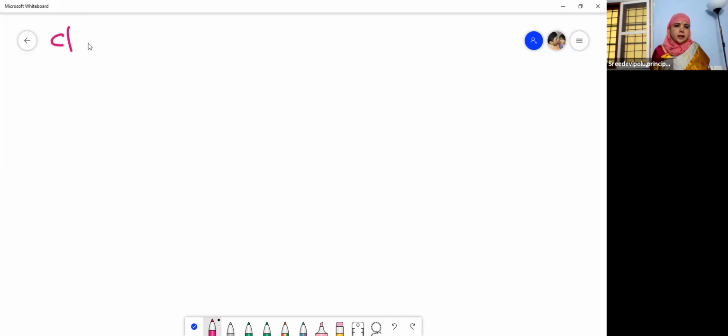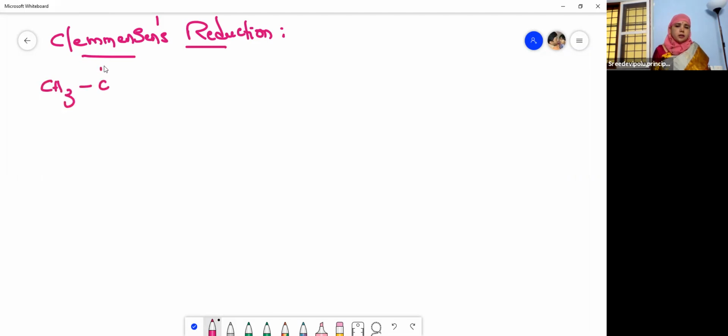The first one is Clemmensen's reduction. Reduction means addition of hydrogens. Now, what does it give when it is reduced? Let us see. Clemmensen's reduction: acetaldehyde undergoes reduction, meaning addition of hydrogens, in the presence of zinc amalgam.